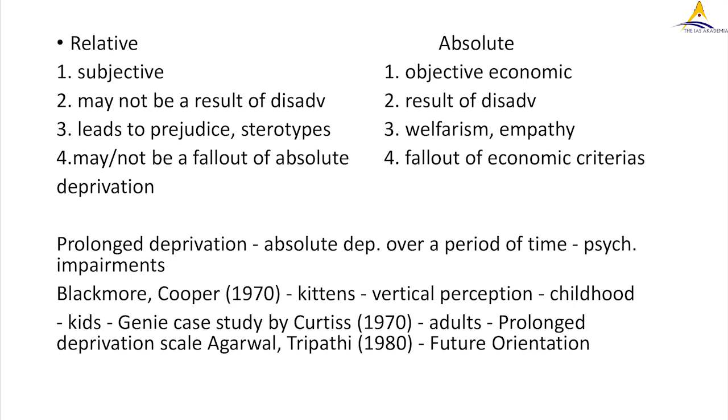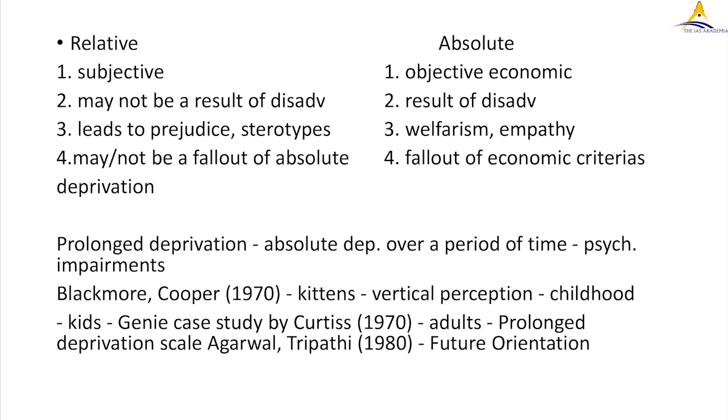So one was Blakemore and Cooper. In 1970, what they did was they took two groups of kittens. One group of kittens was exposed only to vertical aspects of the furniture. Okay, there were no horizontal aspects to the furniture. Whereas the second group of kittens was exposed to horizontal aspects of the furniture. There was no vertical dimension.